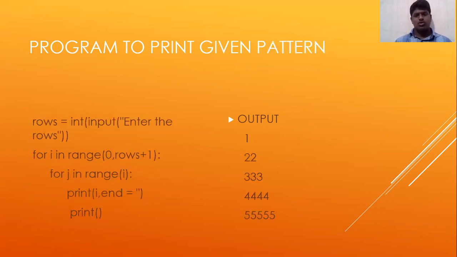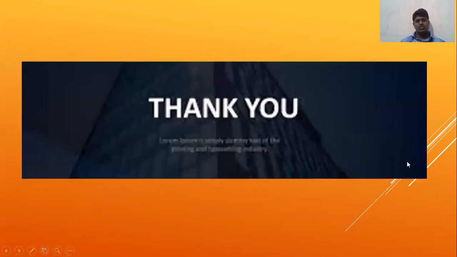And also a program to print the given pattern. You can see the given print of the pattern. We can see how it will be printed like this. Rows is equal to int of input, and range 0 comma row plus 1. Same program as we saw previously, but here we are not using the symbol, just using the numbers. Thank you all.